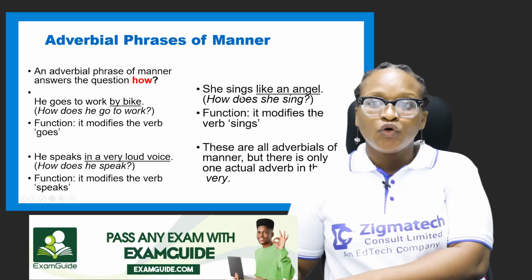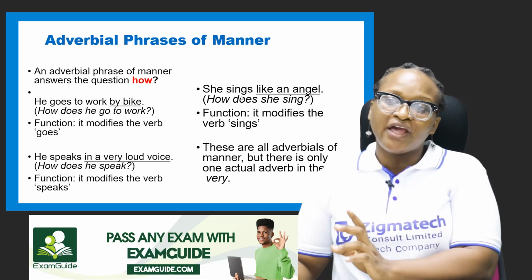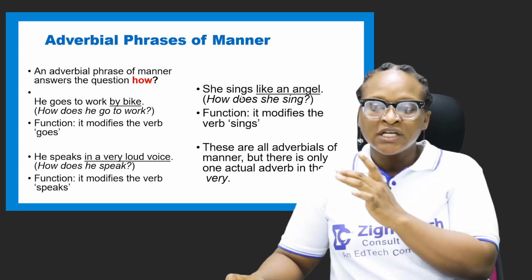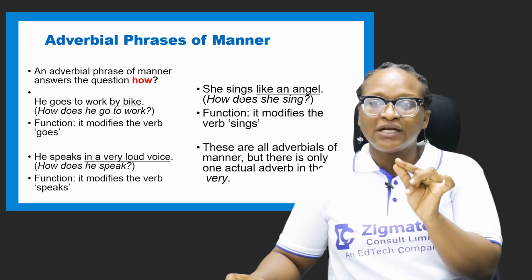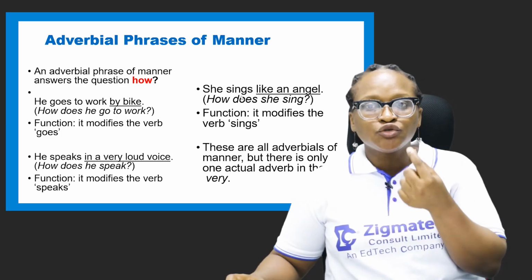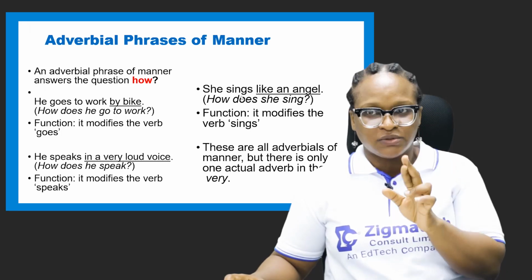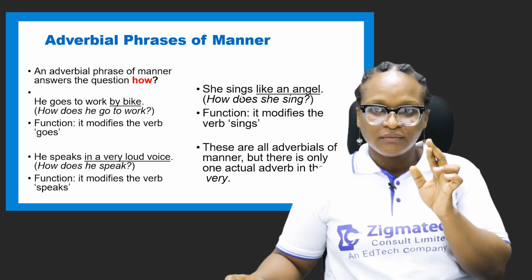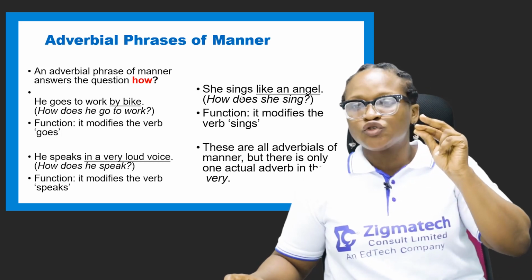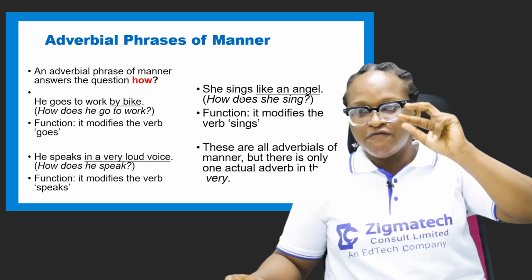Now there is something I would like to clear. In some cases, we could have more than one verb in the main clause. Where you have more than a verb in a main clause that an adverbial phrase or clause has to modify, then you refer to the function as it modifies the verb phrase. Remember in our introduction we said that adverb phrases are two adverbs joined together. So it is with verbs. When you see two verbs together, they are called verb phrases.